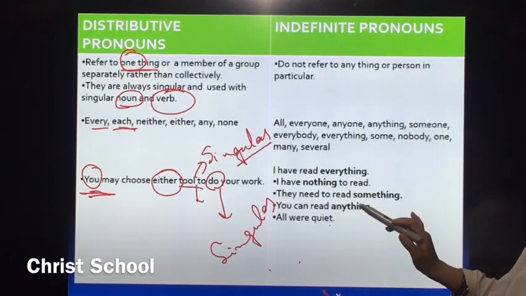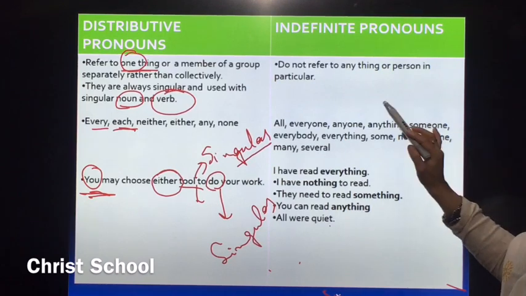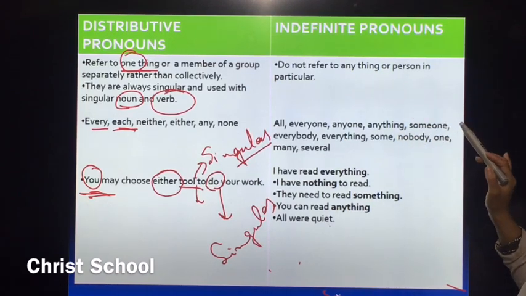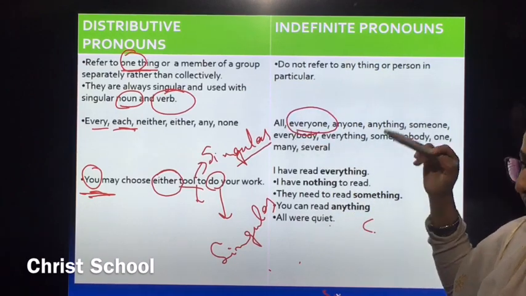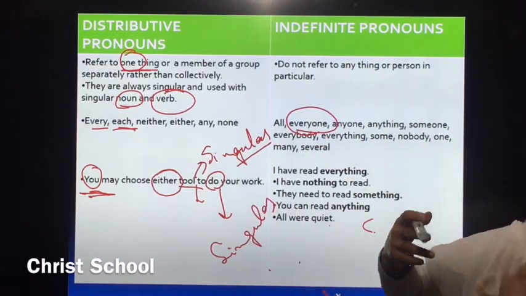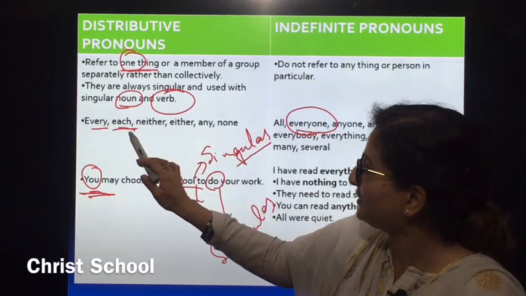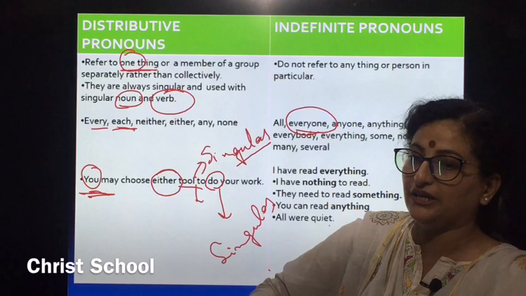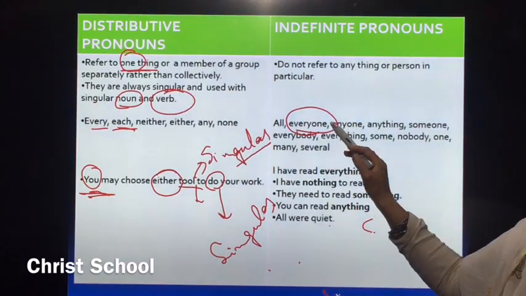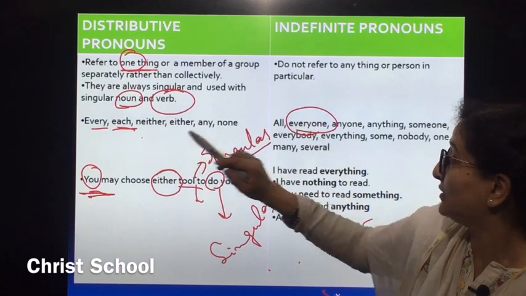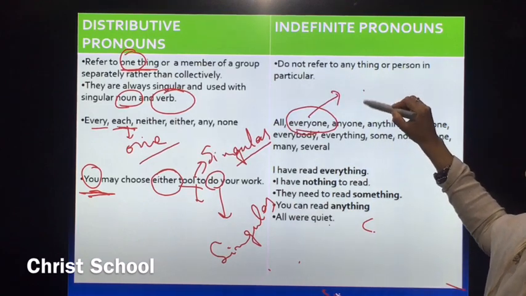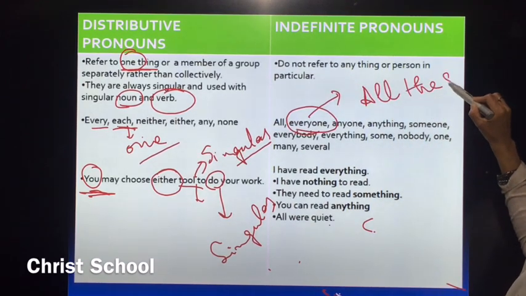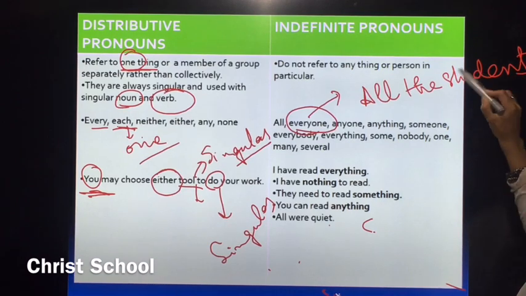Now indefinite pronouns are the pronouns which do not refer to anything in particular. They are just the opposite. For example, if I say, "Everyone in the class should bring the notebooks tomorrow," and here I say, "Each student should bring the notebook tomorrow." Each student and everyone: here I am referring to one child in the class, whereas there I am referring to all the students in the class. Hope the difference is clear to you.